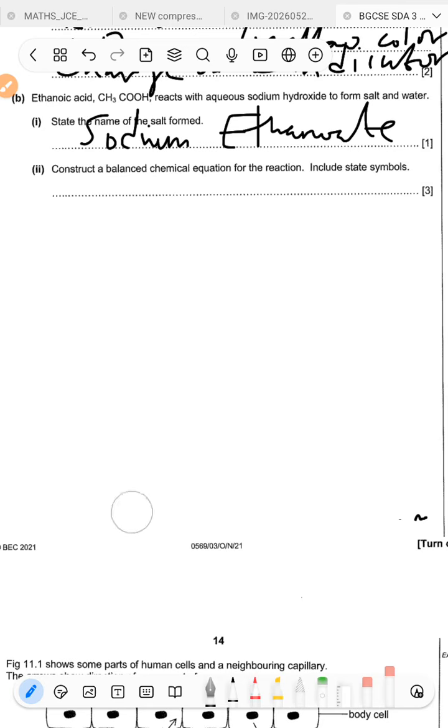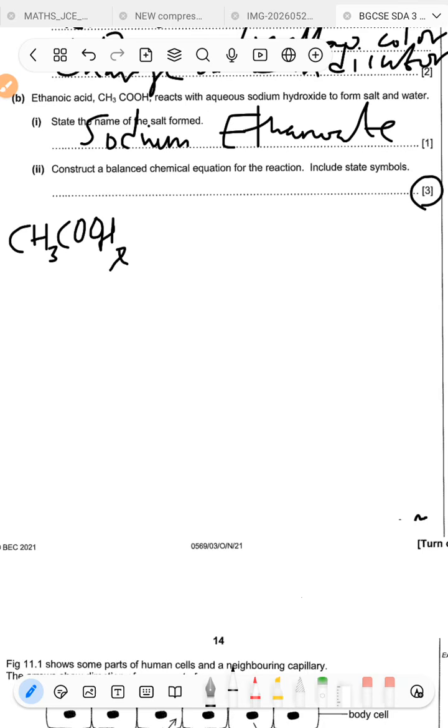Next question says, construct a balanced chemical equation for the reaction. Include state symbols. All right, so if we were to include state symbols, we should be able to get these 3 marks. So for the reaction, we start off with CH3COOH. This guy is going to be liquid.